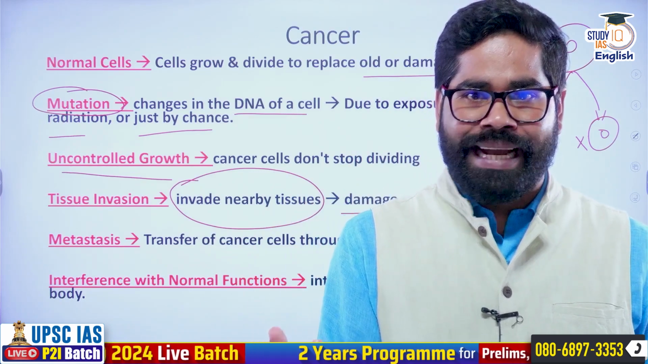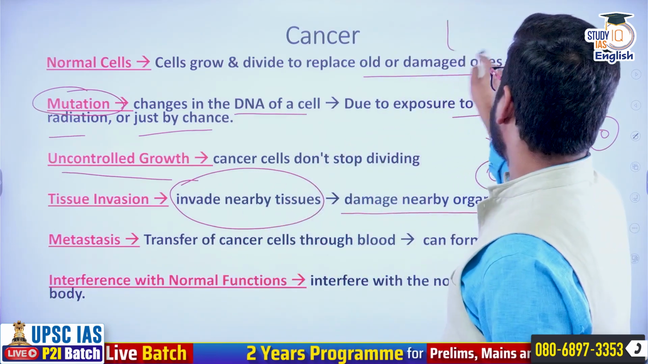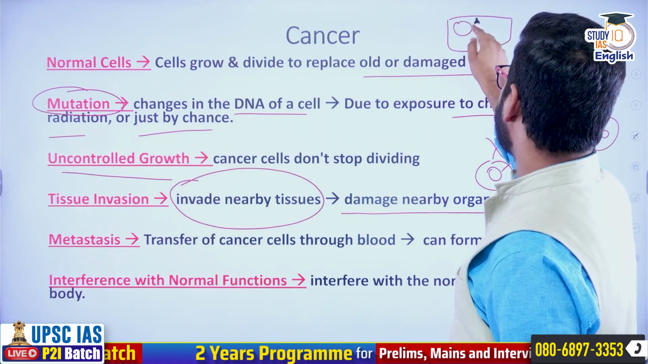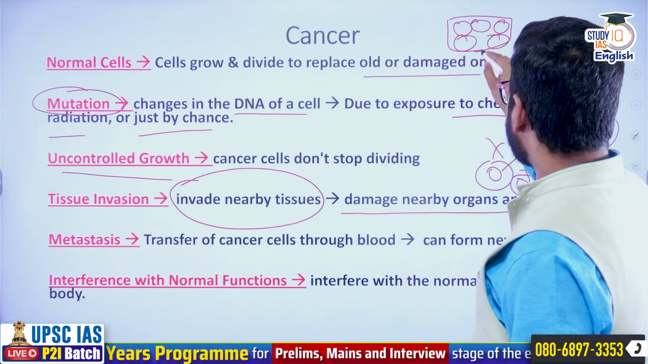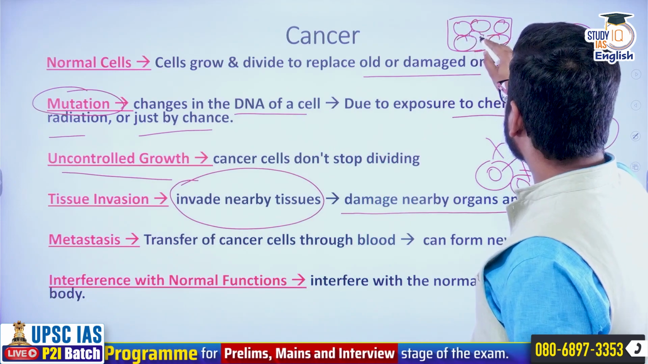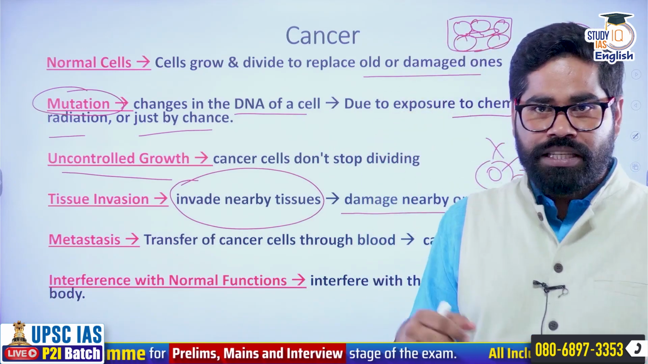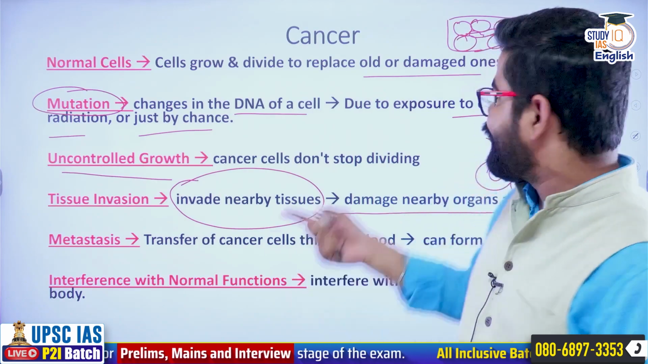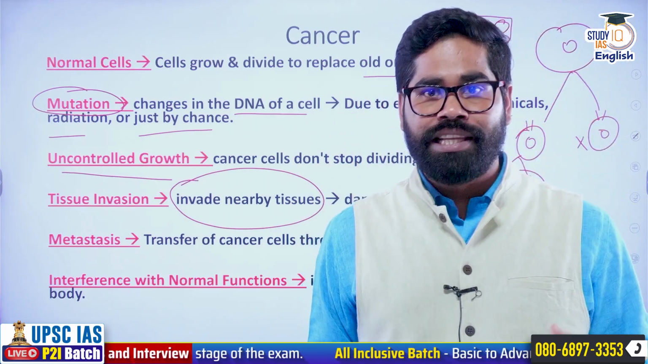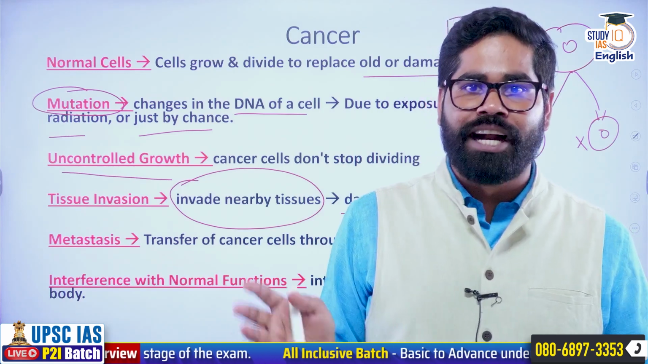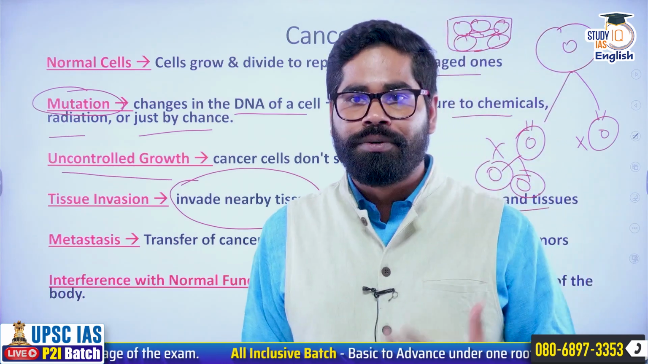It is like we have got a limited amount of space here, and suppose that in this space a new tissue has started to grow here, and when this tissue is expanding, it will create pressure on all the nearby tissues, all the nearby cells, all the nearby organs. It will start to invade them, it will start to damage them.